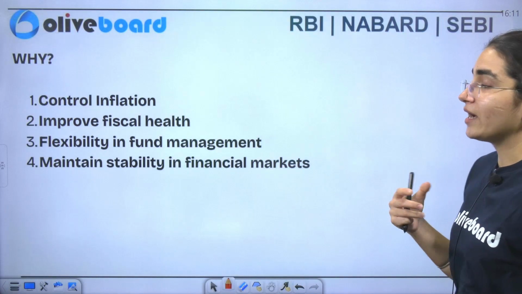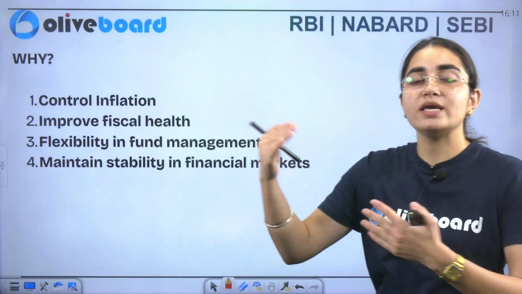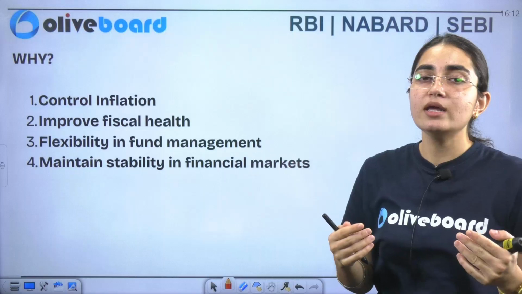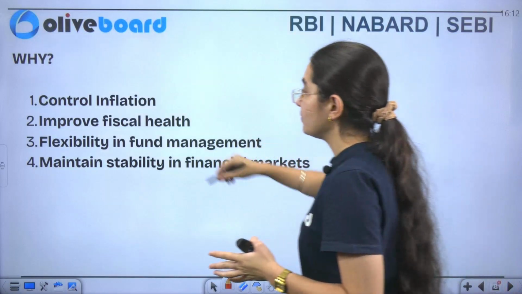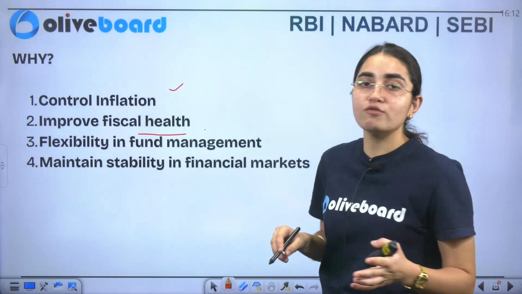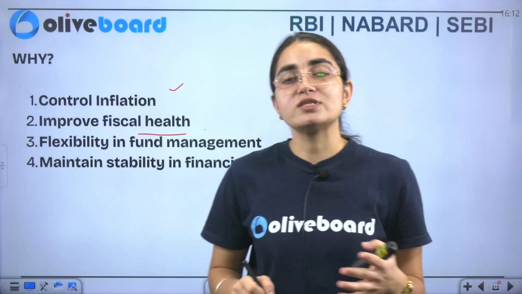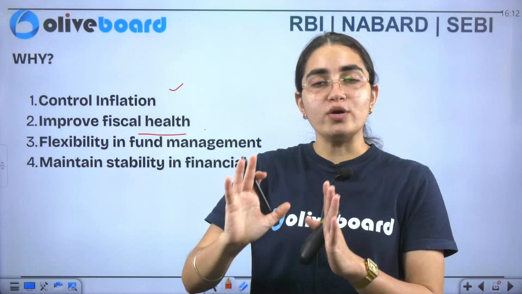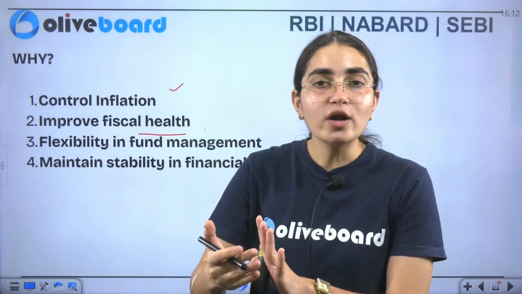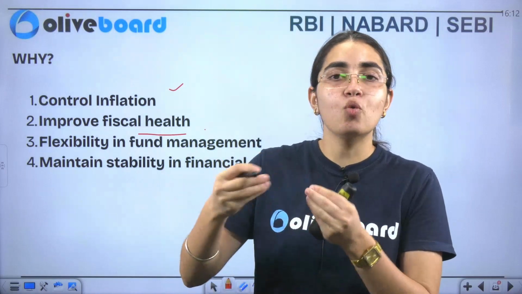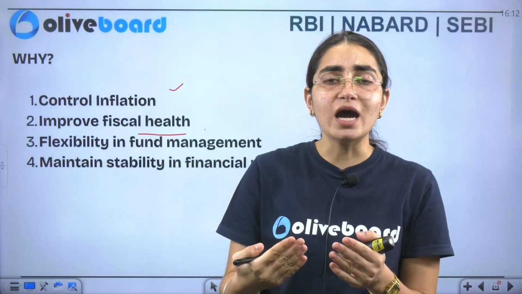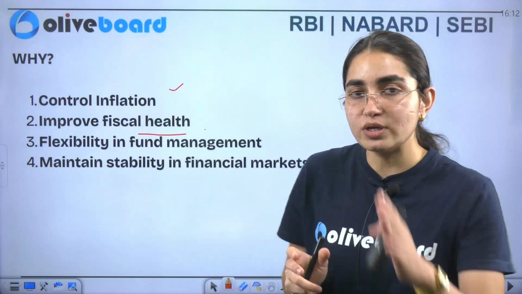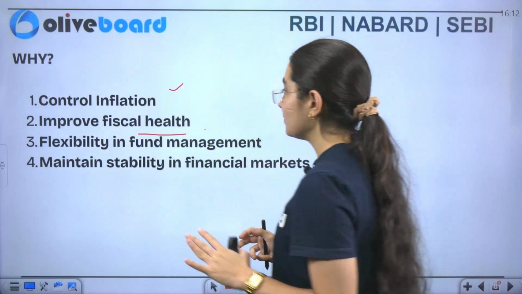Why was there a need of replacing the overdraft? One, there was a problem of excess printing of currency, and it was creating a problem of inflation. Two, to improve the fiscal health of the economy: the government was continuously taking loans, and RBI wanted to put a check on the government, that if you take more loans, you also have to repay them, and you are continuously trapped.